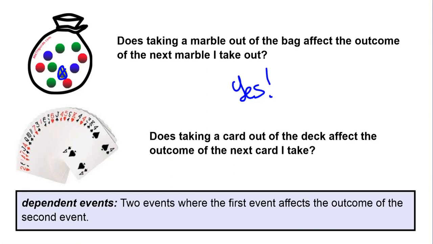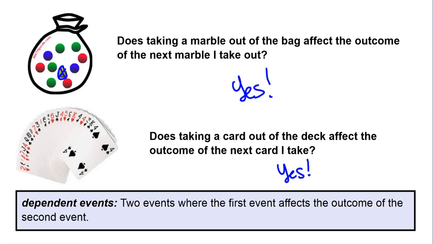And then likewise, if I have a deck of cards, does taking a card out of the deck affect the outcome of the next card I take? And the answer to that again is yes, because there are fewer cards in the deck now, and the card I took out is no longer in there, so I can't pick it again. So we call these events dependent events because the second event depends on what happens in the first event. So two events where the first event affects the outcome of the second event are called dependent events.